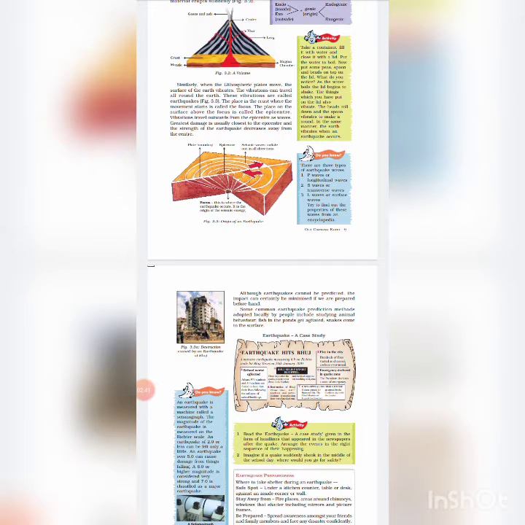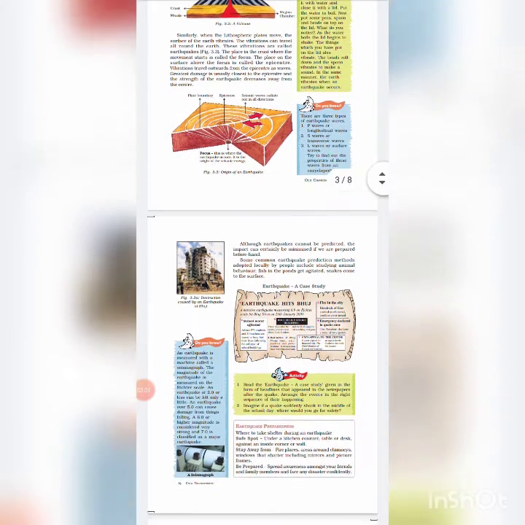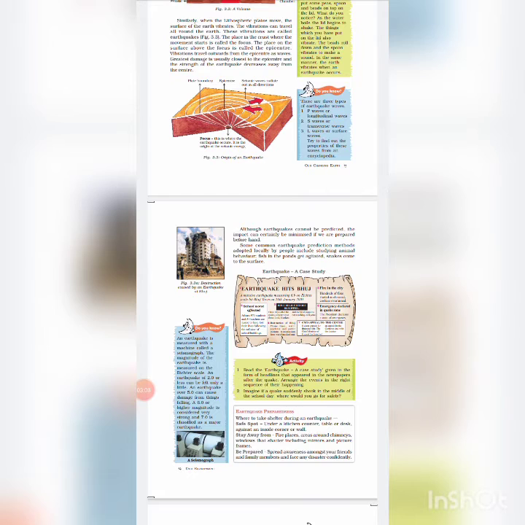Vibration travels outward from the epicenter as waves. The greatest damage is usually closest to the epicenter, and the strength of the earthquake decreases away from the center. Some common earthquake prediction methods adopted locally by people include studying animal behavior. Fish in the pond get agitated, snakes come to the surface.